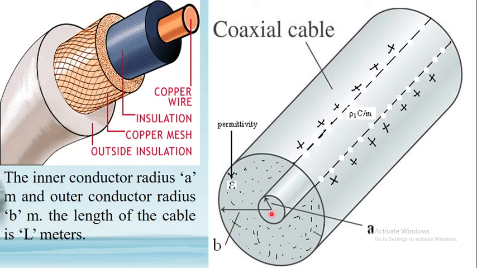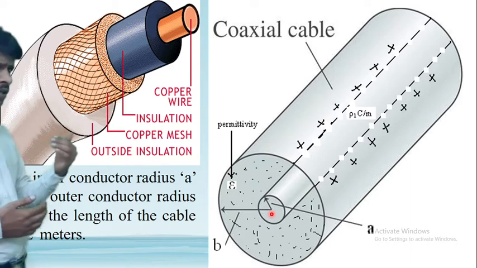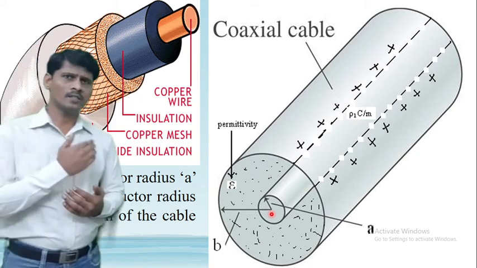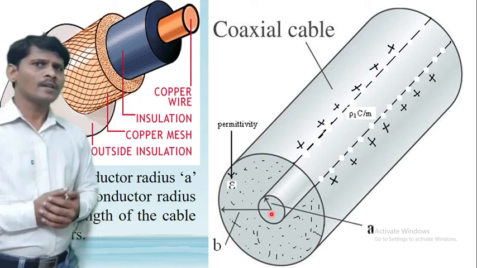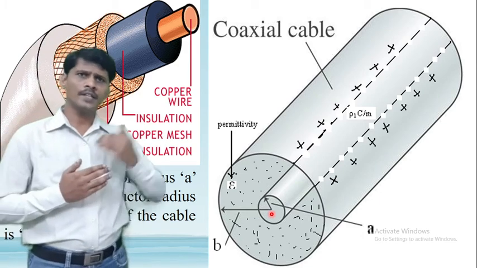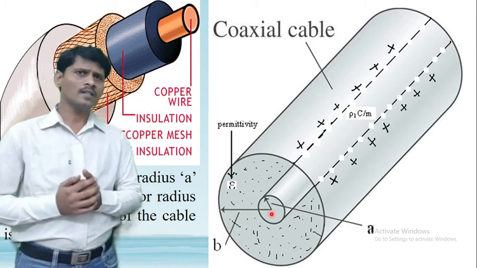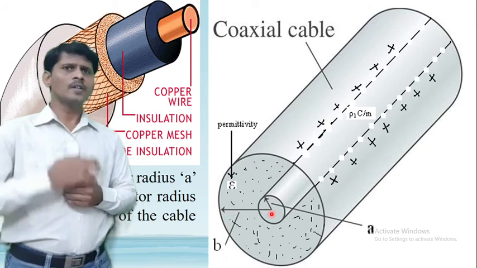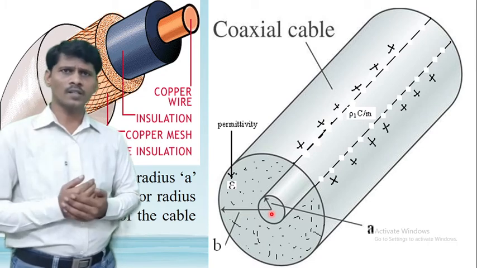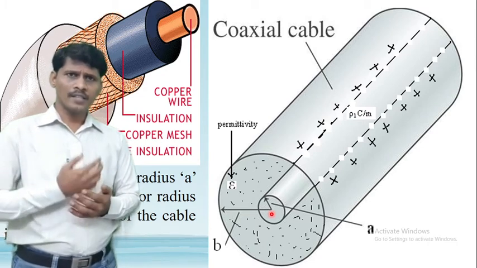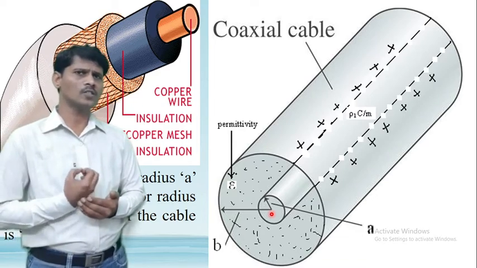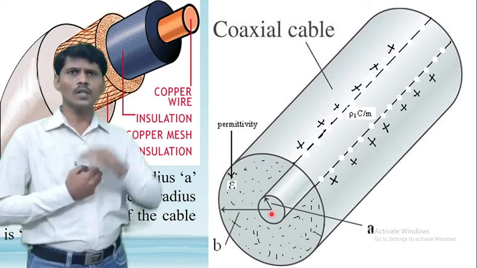The inner conductor carries the positive charge density, rho L coulombs per meter, and the outer conductor carries the negative charge density, minus rho L coulombs per meter. What is the direction of the electric field intensity? From the positive charge it is always in the radial outward direction. So the direction of the electric field intensity, and of the electric flux density, is from the inner conductor to the outer conductor.